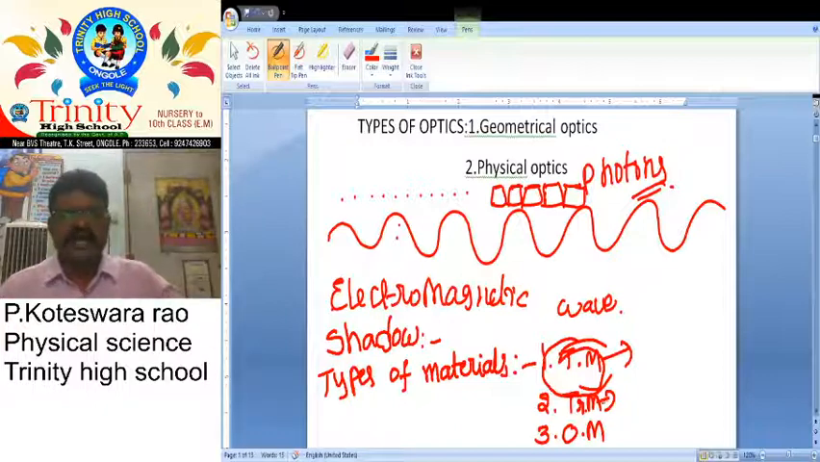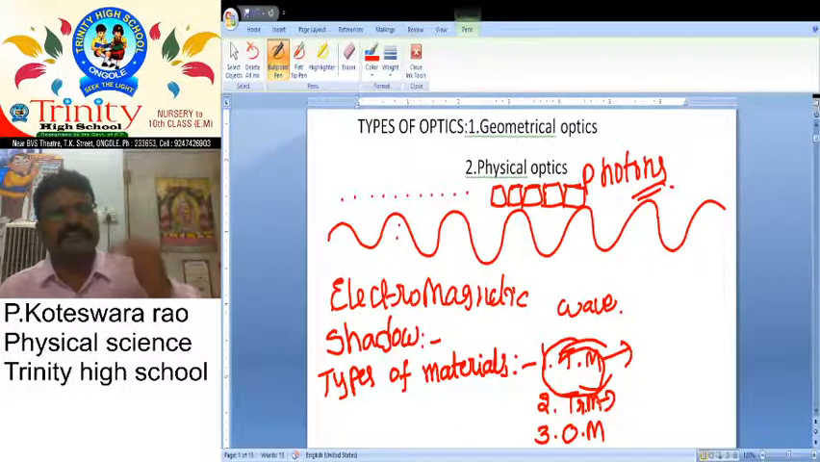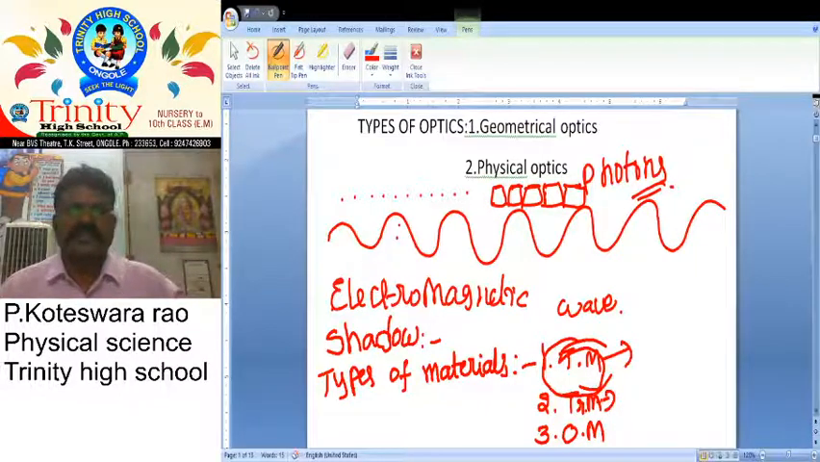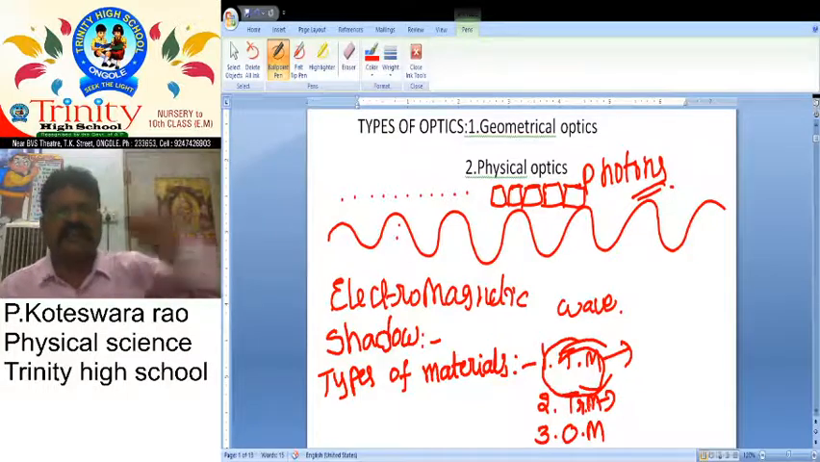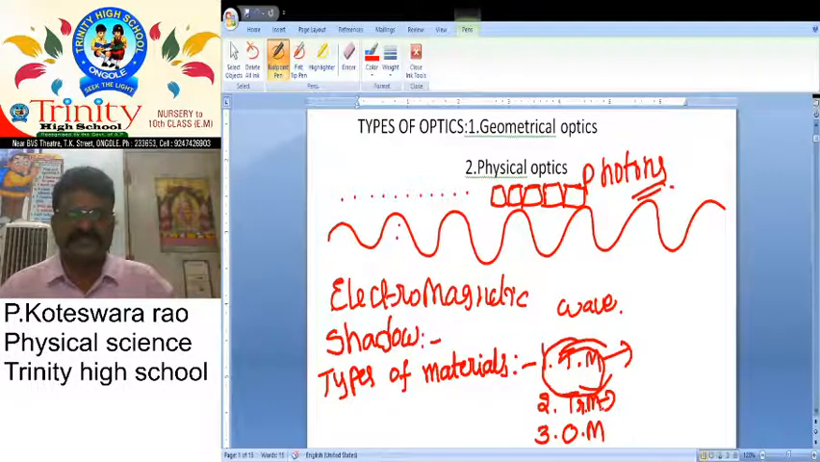The materials which partially allow light to pass through them are called translucent materials. What are the examples? Ground glass and oiled paper. If you observe oiled paper, light only partially travels through it. So it is one of the examples.